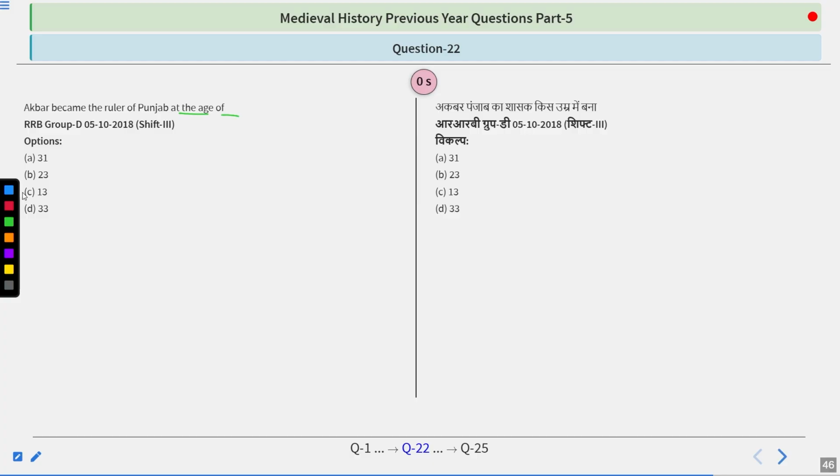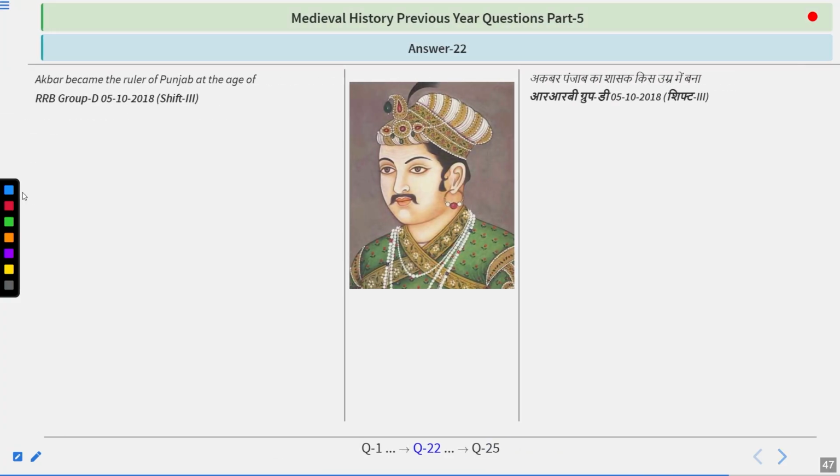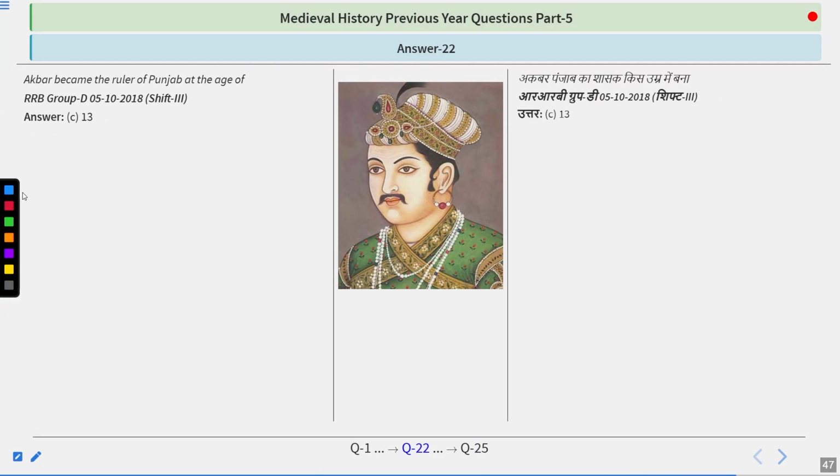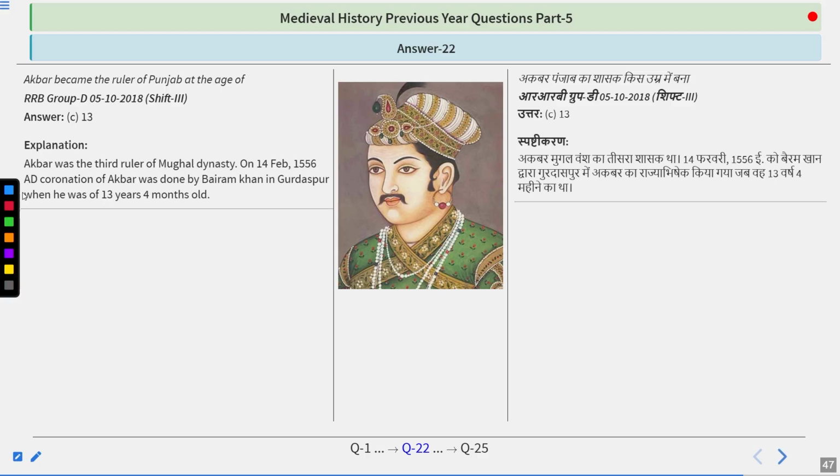So as we know, he was coronated in Punjab at Kalanaur at a mere age of 13. Akbar was the third ruler of the Mughal dynasty. On 14th February 1556, the coronation of Akbar was done by Bairam Khan in Gurdaspur near Kalanaur. He was 13 years and 4 months old. So remember, Akbar was just 13 when he became the king.